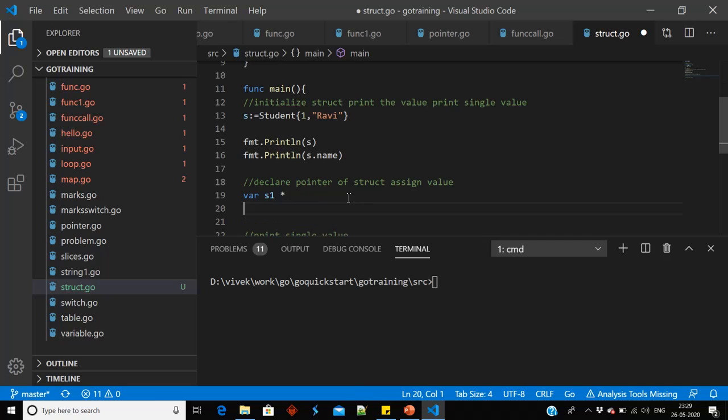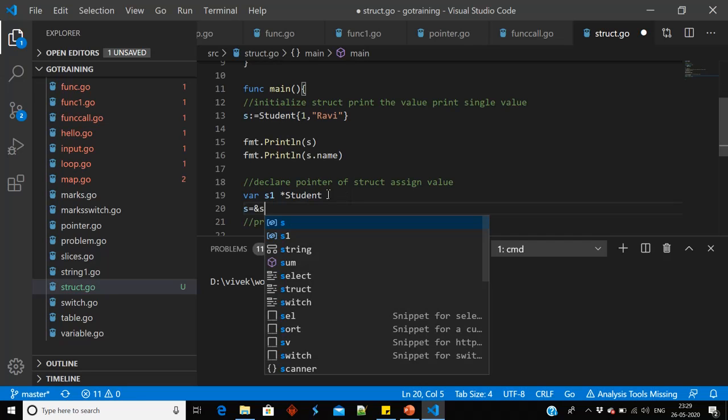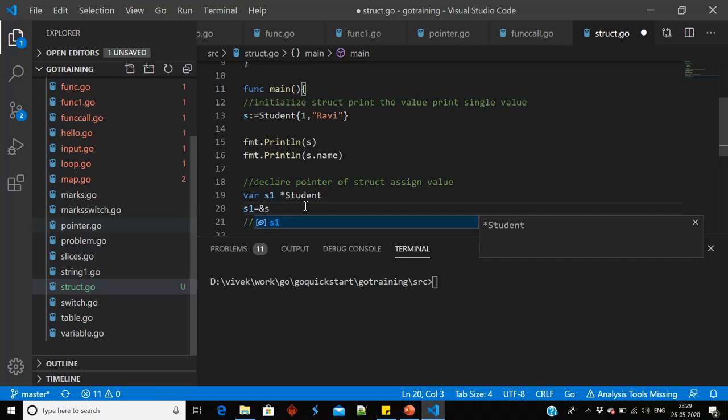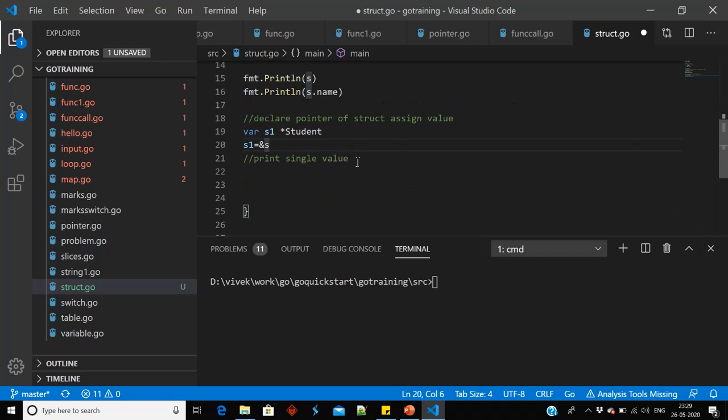Now I can assign s1 equal to ampersand s. Now I want to print the value, so I can print fmt.Println s1. It will print ampersand and the complete value.